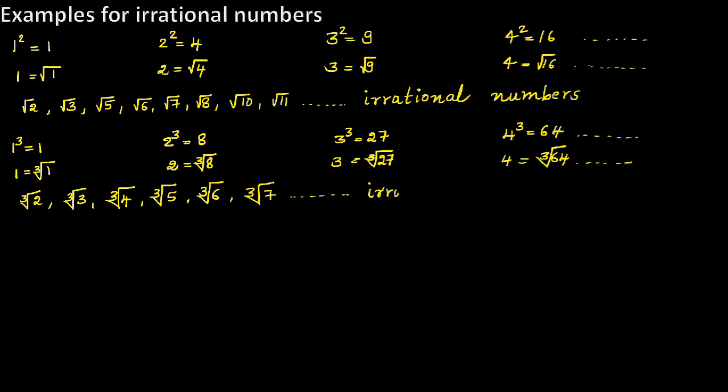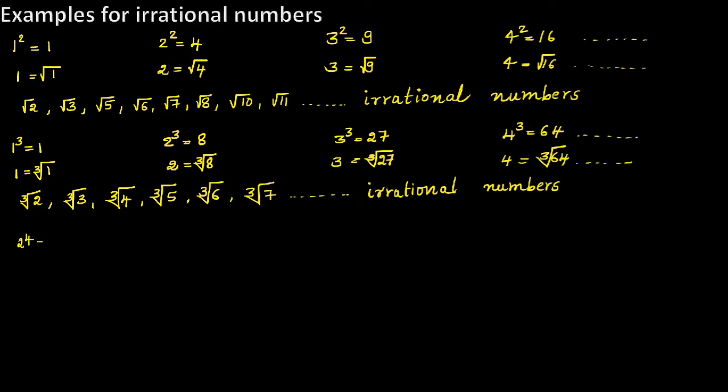These are also irrational numbers, which are coming under cube root, and they are not perfect cubes. These are another type of irrational numbers.